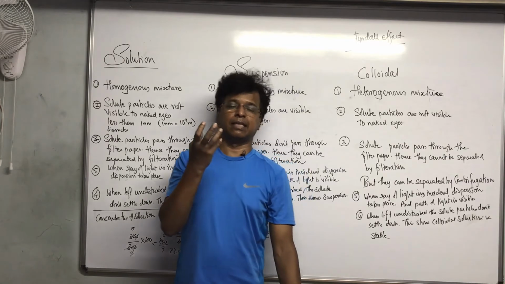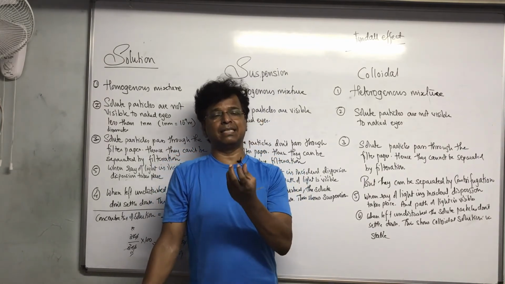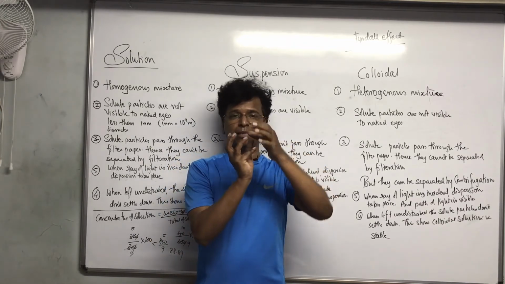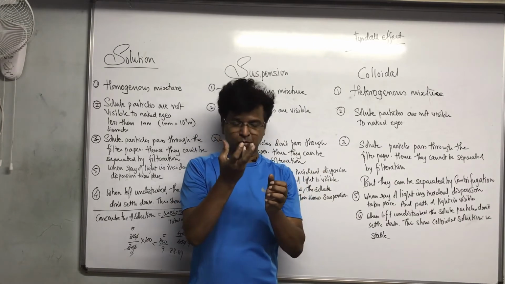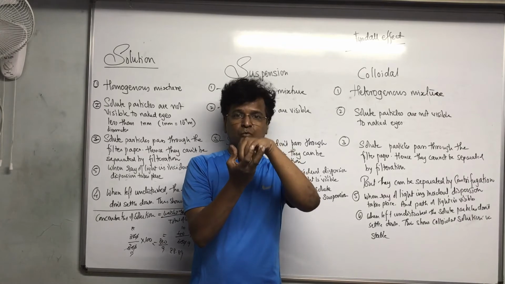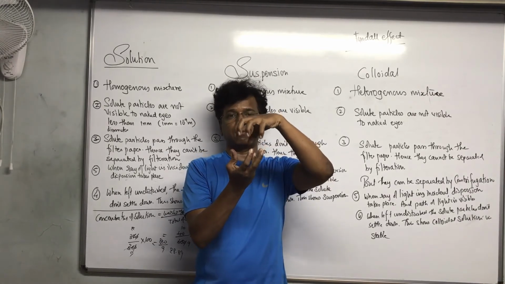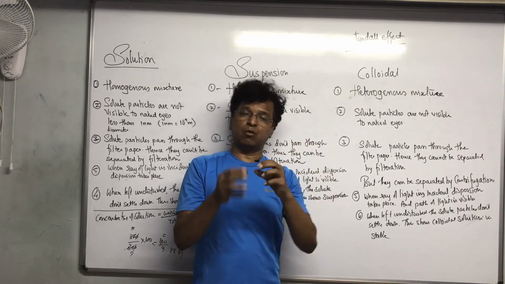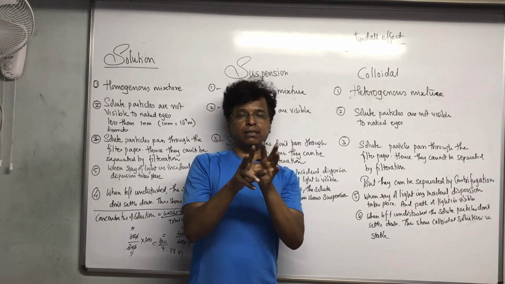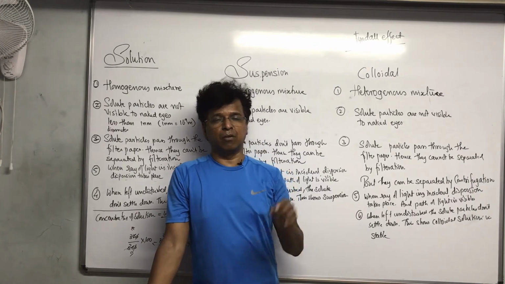When you heat this ink, then what happens? Of course, in this process they have not heated the ink directly. They have taken it on the watch glass, they have kept it on the beaker. The beaker has water in it, the beaker is heated from down, and there is a watch glass kept on the top of the beaker. Likewise, they have heated this ink. With direct heat the ink will get damaged, or it will just be ruptured.